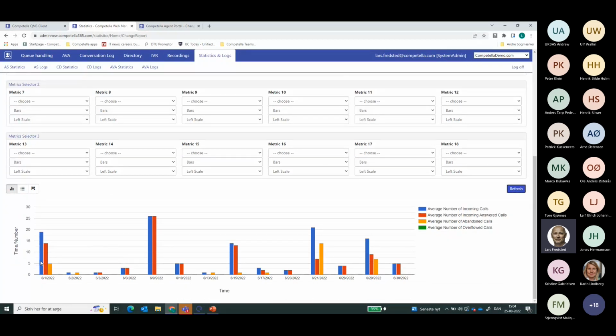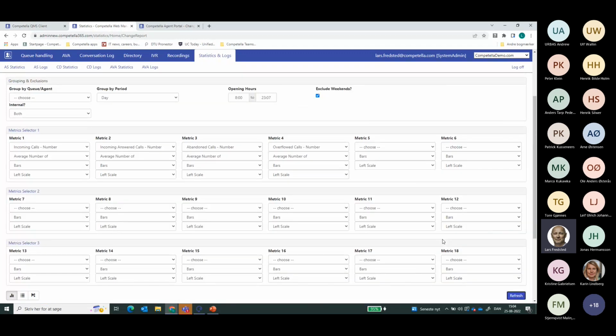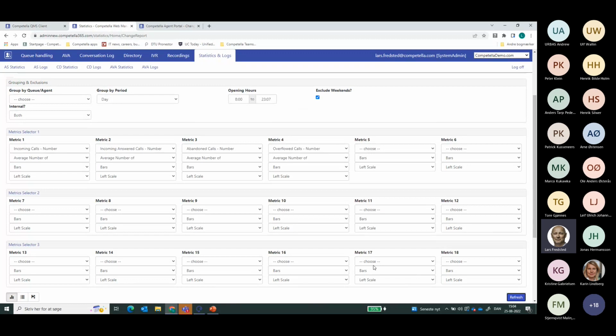And in this case, it shows the dates where calls were made to this demo tenant to the queues that I'm looking at. So in this case, I see the number of incoming calls, the number of answered calls, as well as the number of abandoned calls. And if there were some overflowed calls, I would also be able to see them on this particular report.